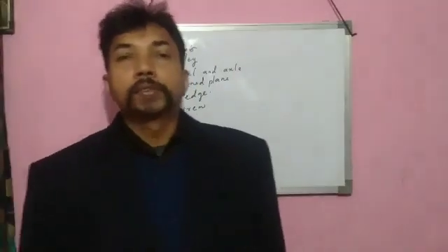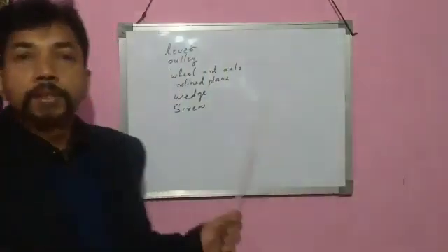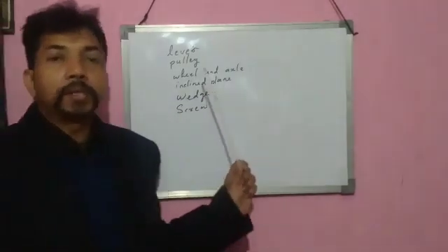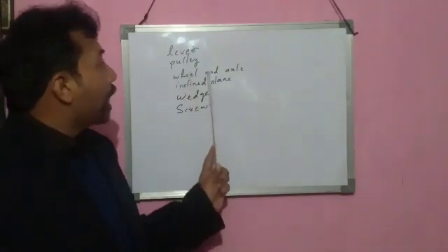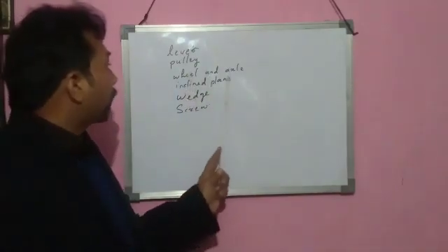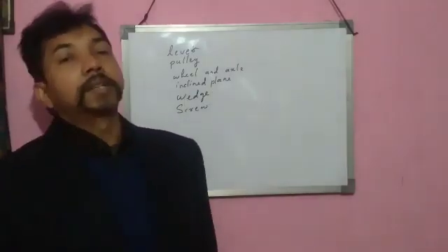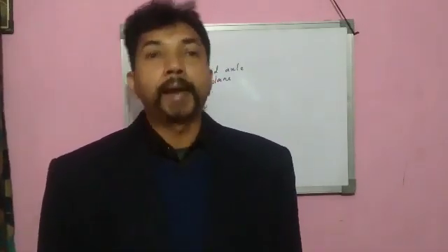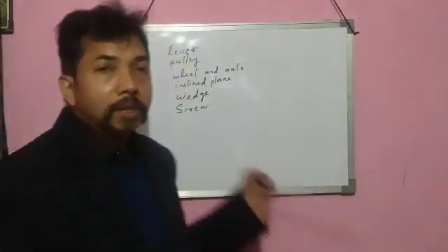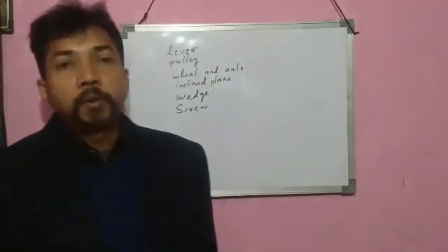Now we see the 6 simple machines which we use in our day-to-day life. Lever, pulley, wheel and axle, inclined plane, wedge, screw. Now we see these machines one by one. First one is lever.